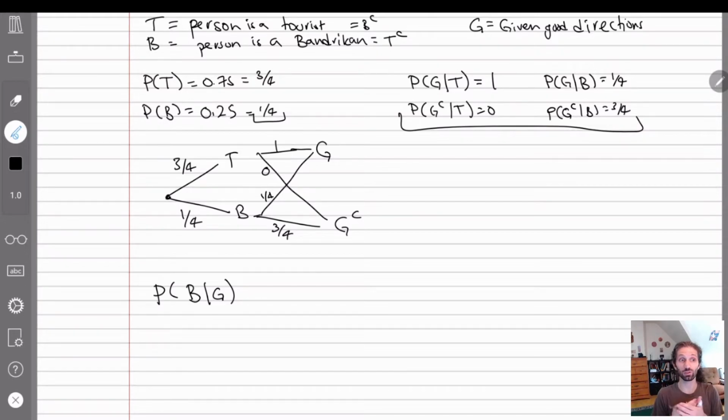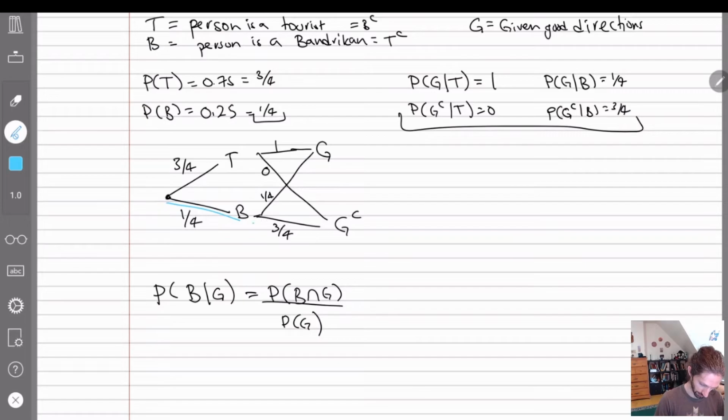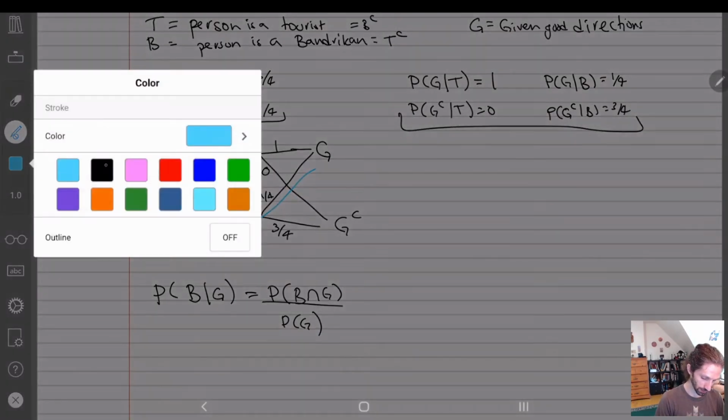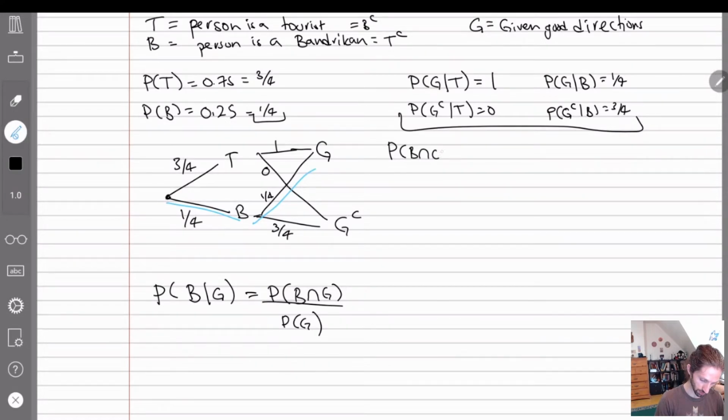So let's calculate this. This one you should be fairly used to by now. This is just Bayes' rule. So we have B and G given P of G. So what is B and G? Well, B and G is just this path here, right? This path here is B and G. So the probability of B and G is given by basically the probability of this first half, which is the probability of B, times the probability of the second line, which is the probability of G given B. And so we get 1/4 times 1/4, which is 1/16.